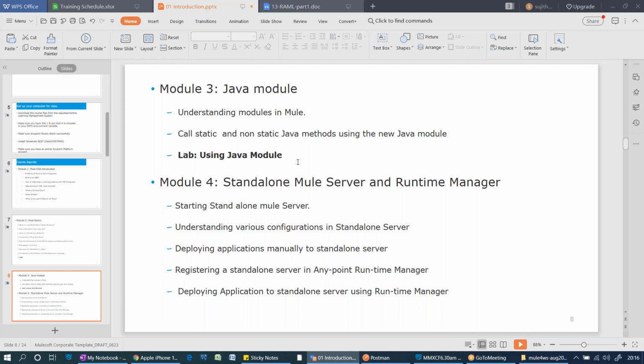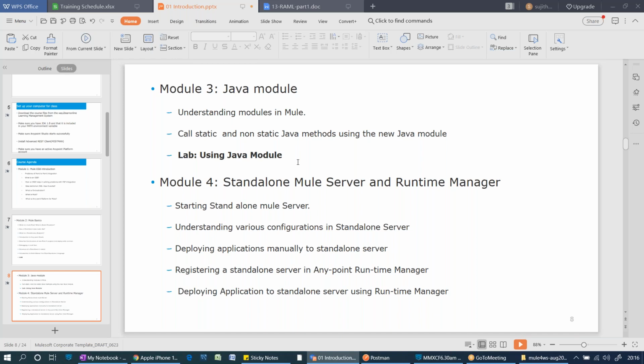Once you extract the application out of Studio, where will you deploy it? We require a real-time runtime server, so you need a standalone server. You need to purchase a Mule server. Once you have a standalone server, how do you deploy your applications onto it? We have 3 deployment strategies. One is on-premises, manually, how to deploy, and one is the hybrid model.